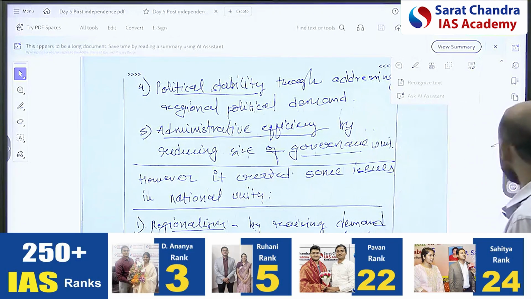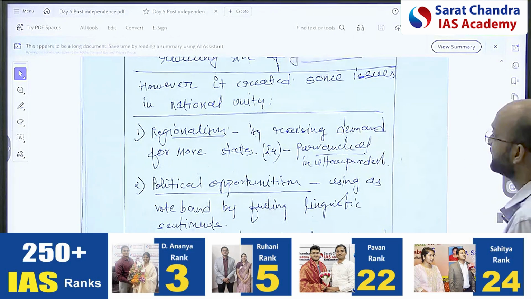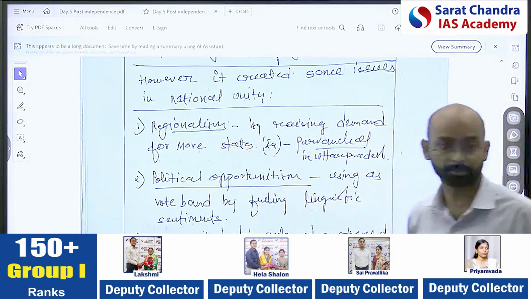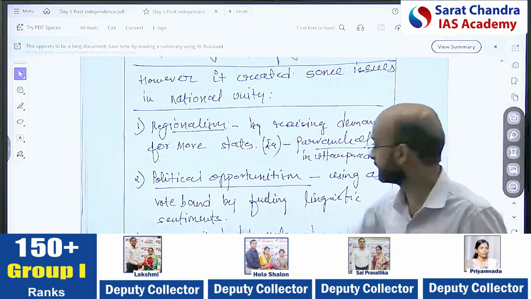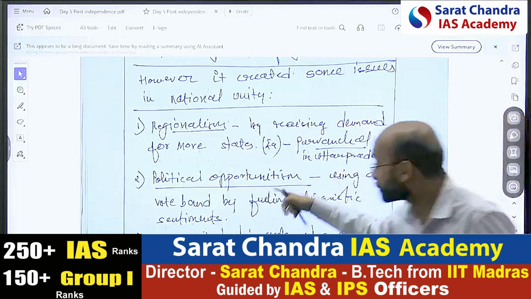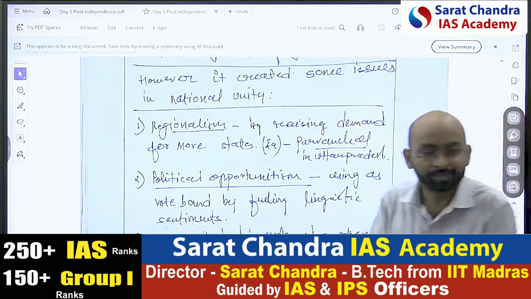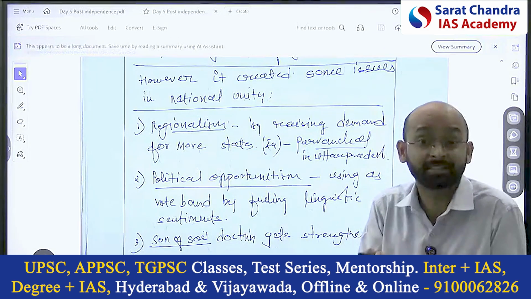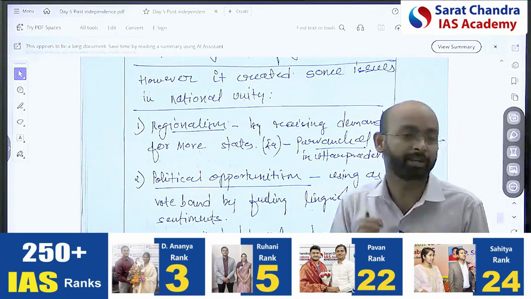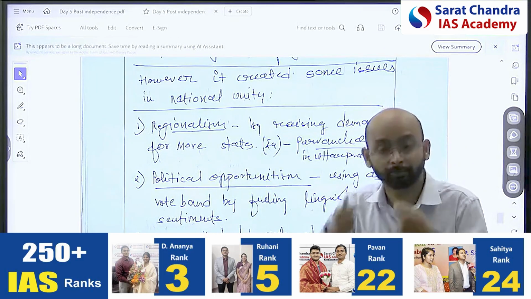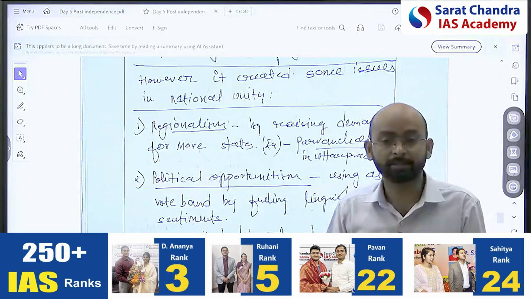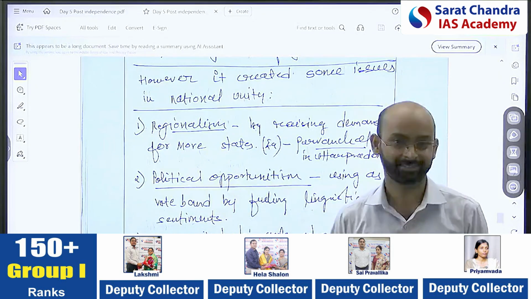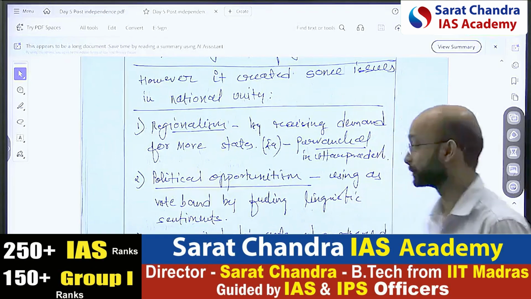Okay. Next, however, it created some issues in national unity. Regionalism is one issue, like the more demand for states. Political opportunism means fueling the sentiment of linguistic diversity. Like, we should protect our language. Yes, we should protect it, but within the state. If we start making a state for every language, then there will be 120 states in India. Major languages, 121, are there.